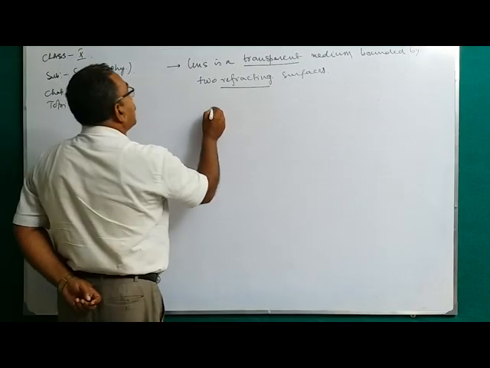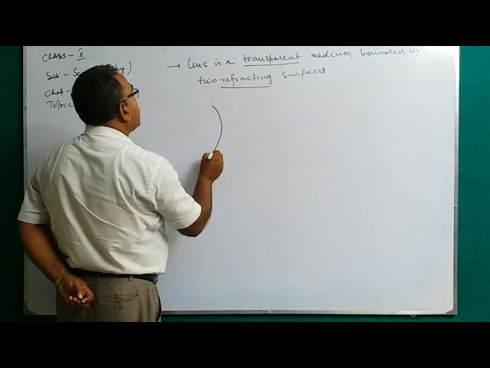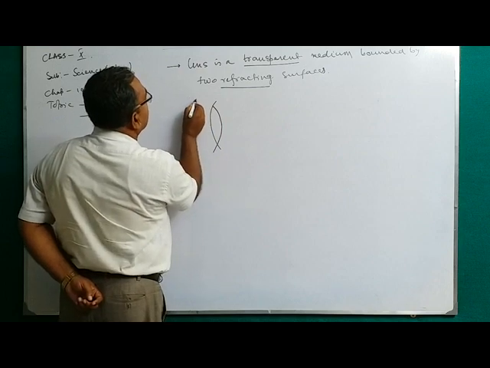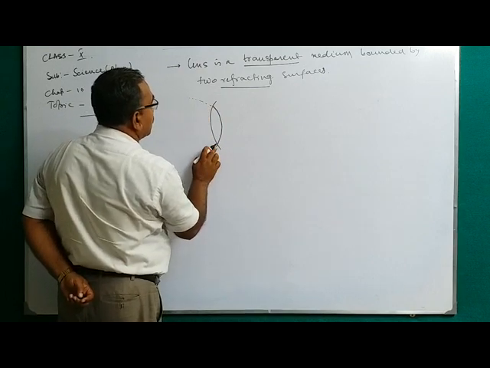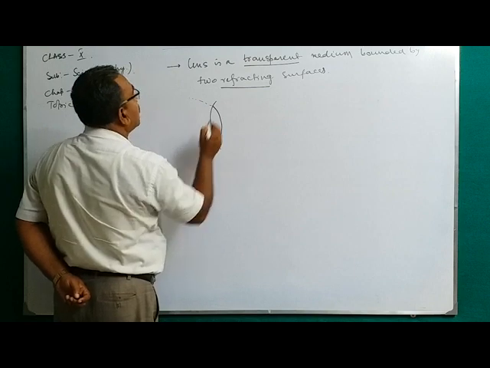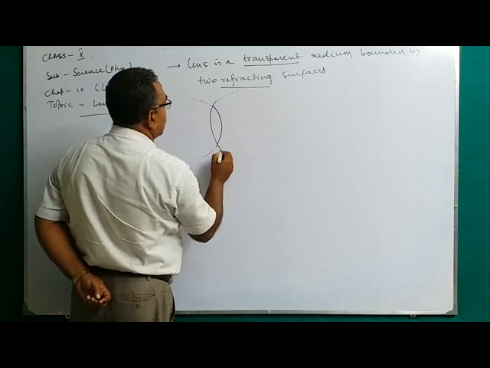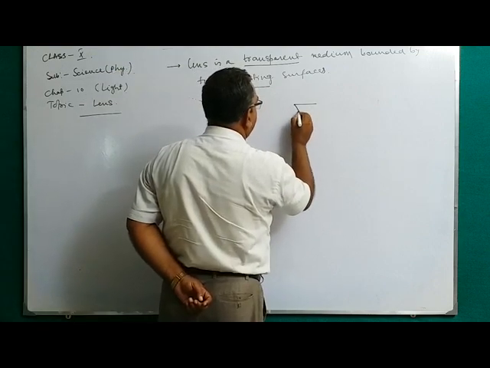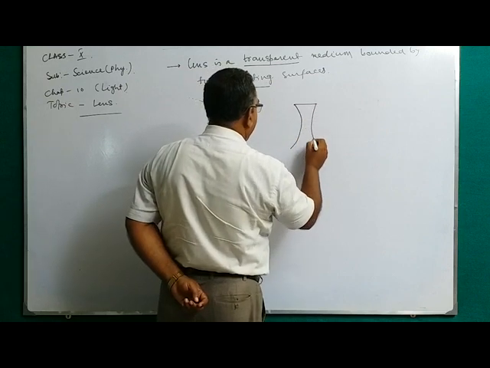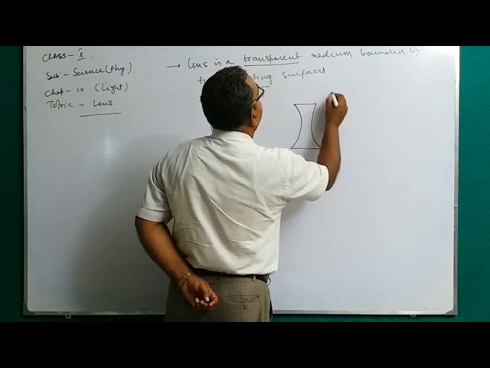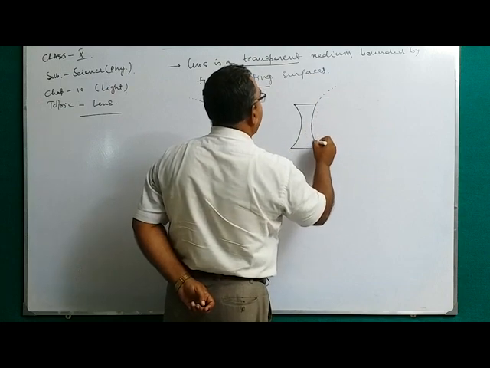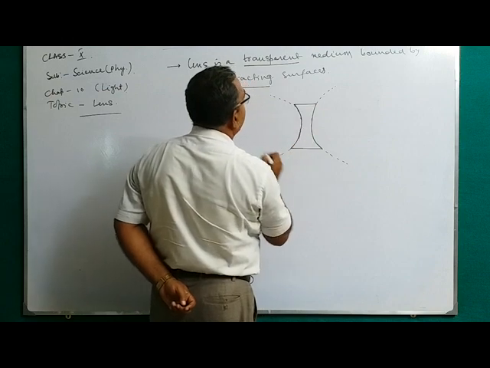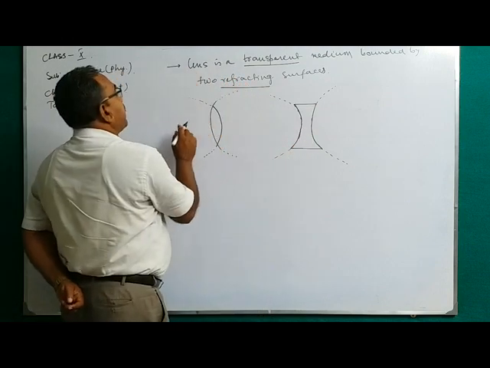The medium, according to the basis of light, has two transparent media.